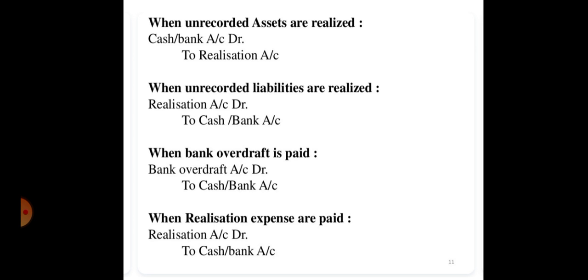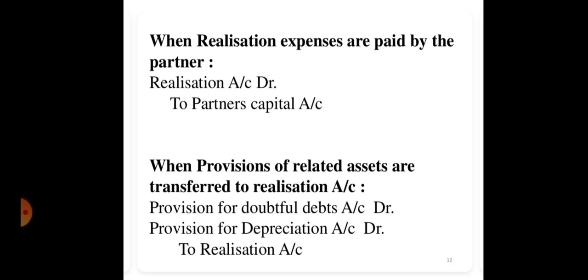Then if there are any expenses at the time of dissolution, the expenses will be paid from the firm and by the firm. The entry will be realization account debit to cash or bank account. If the same expenses are paid by any partner, then the entry will be realization account debit to partner's capital account. Next, if at the time of dissolution there are any special purpose provisions, then those provisions will be closed down, and the entry for closing down the provisions will be provision for doubtful debts account debit, provision for depreciation account debit to realization account.